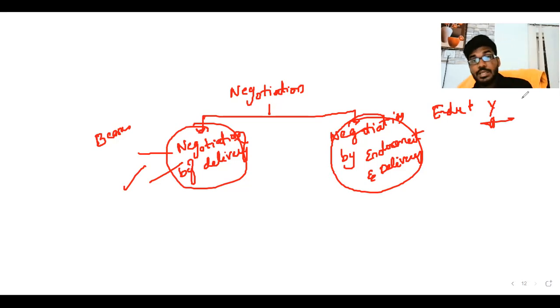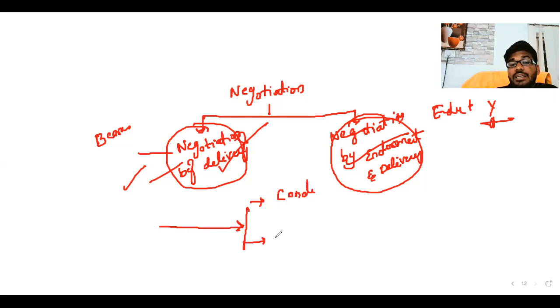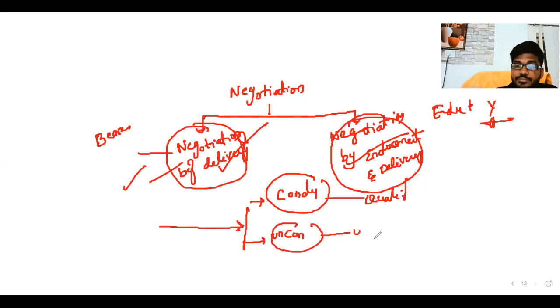Negotiation is also broadly of two ways: one is conditional, another one is unconditional. Conditional is called qualified, and unconditional is called unqualified.